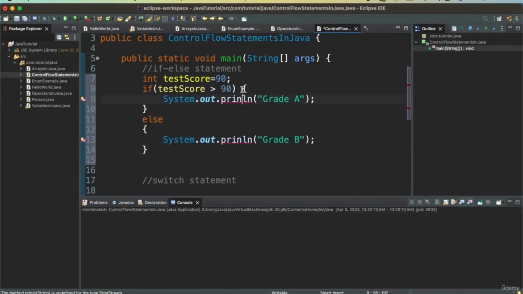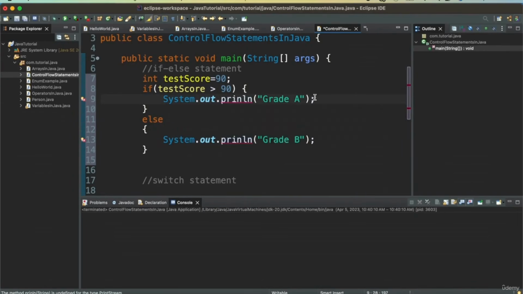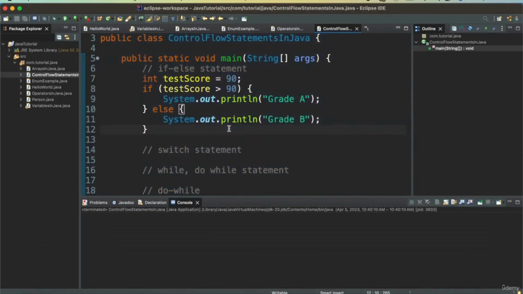It's a good idea to include these braces. If there is just one single line that you need to write after a condition, you can skip the braces, but it's a good convention and best practice to have the braces to very clearly identify the code. So I'll do Control A, Control Shift F, which is formatting.